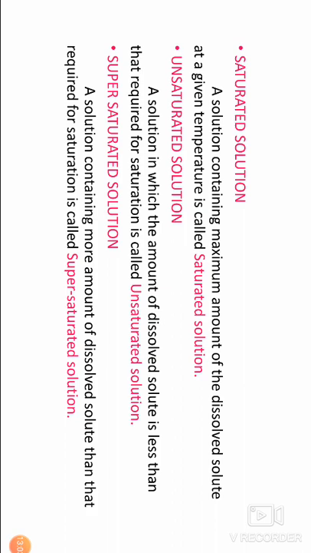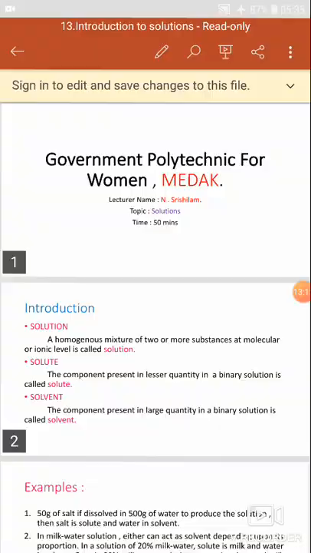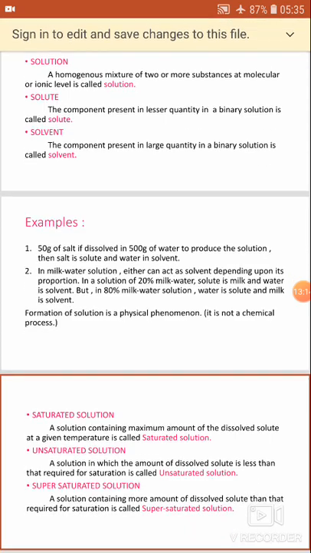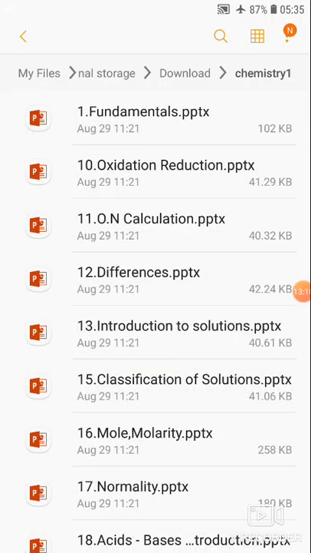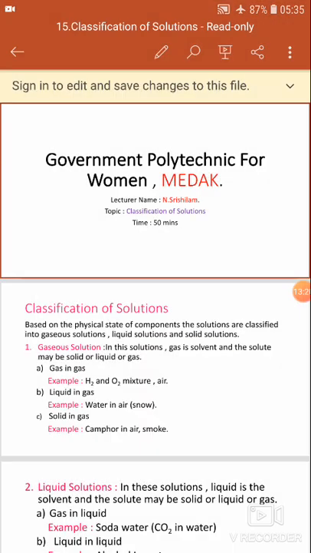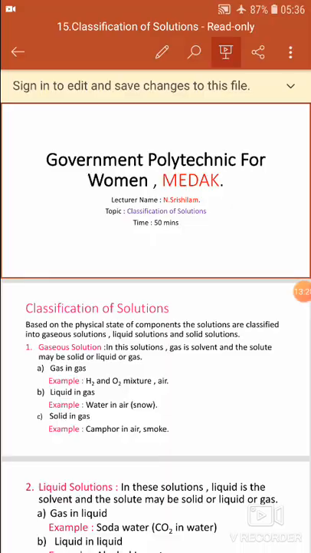Saturated solution, unsaturated solution, supersaturated solution are very important in this topic. Classification of solutions.